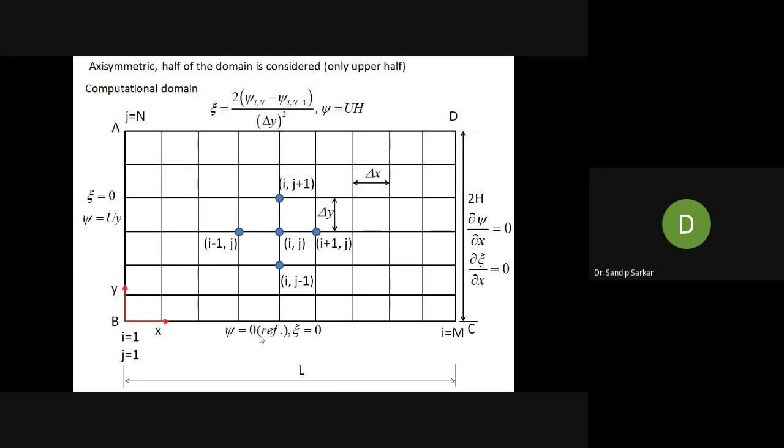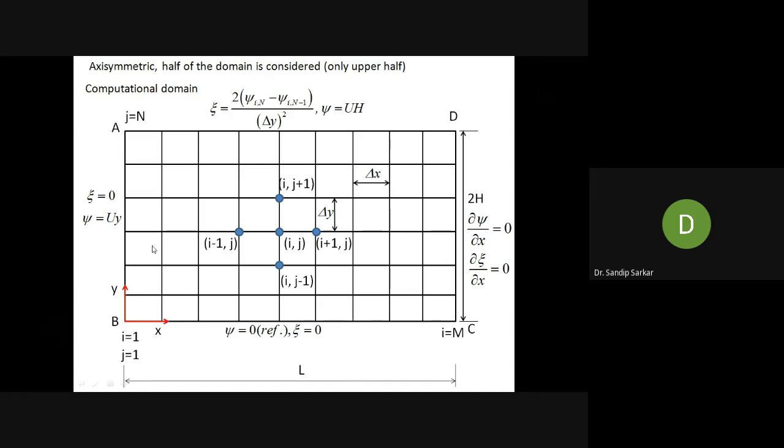Okay. So I will discuss how these conditions come at the inlet. This is the inlet plane AB. This is your outlet plane DC. The I loop starts from I equal to 1 to m, and the J loop starts from J equal to 1 to N. This is the y-axis, this is the x-axis, and fluid is flowing in this direction.